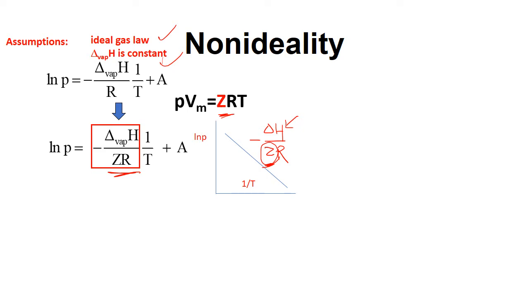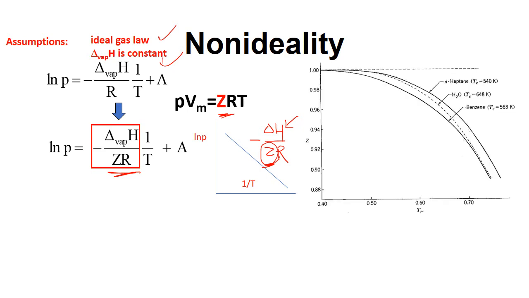In our handout, there's a graph showing Z factor as a function of reduced temperature for several liquids. And this graph shows that when temperature increases, the Z factor decreases. And that suggests that the slope actually is not constant, because it is delta H divided by Z, and when you increase temperature, Z decreases, and so the slope should increase.